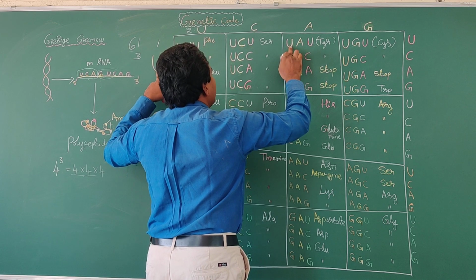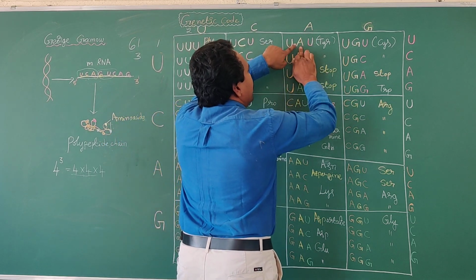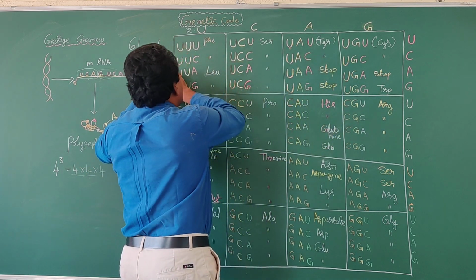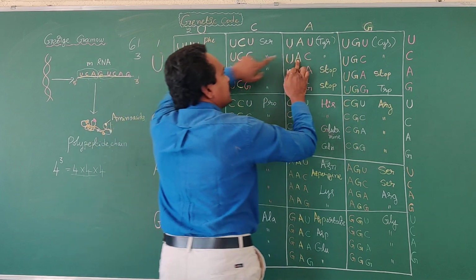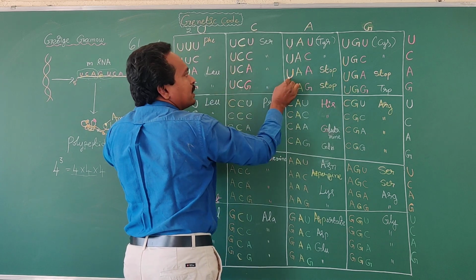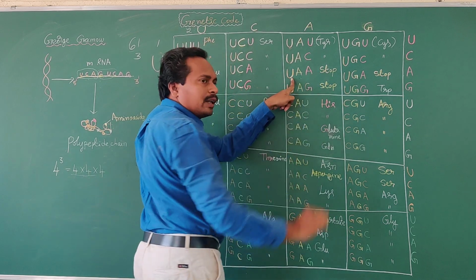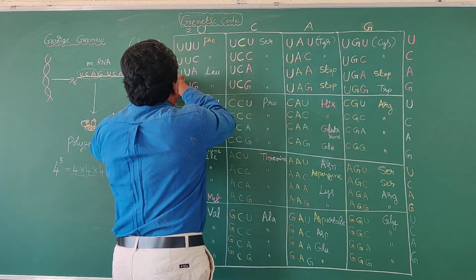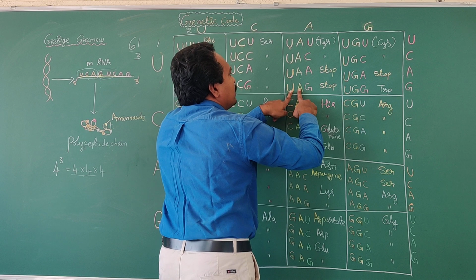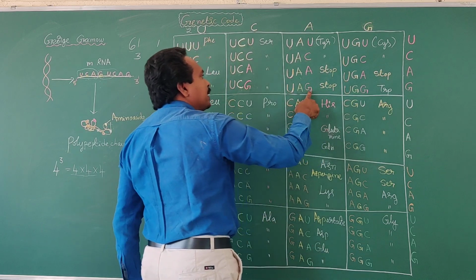Okay, next, third row, what is the first nitrogen base? First nitrogen base, uracil, adenine, uracil. This is one codon. And next codon, uracil, adenine, cytosine. Okay, next codon, uracil, adenine, adenine, UAA, one codon. Next, what is the next codon? In the first position, U. Okay, in the second position, this column, A. Next, G, UAG.